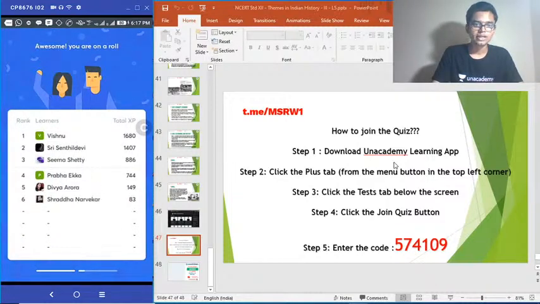Yeah, Vishnu is still leading. Srisindal Devi catching up. Shima Setti at the 3rd place. Prabhayaka also catching up. Very good.